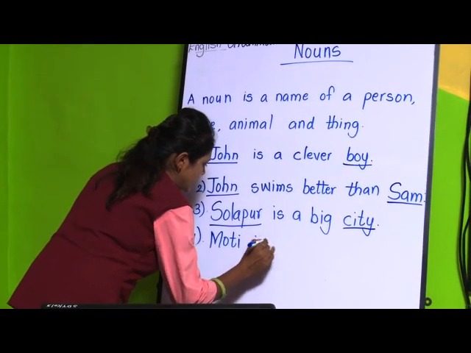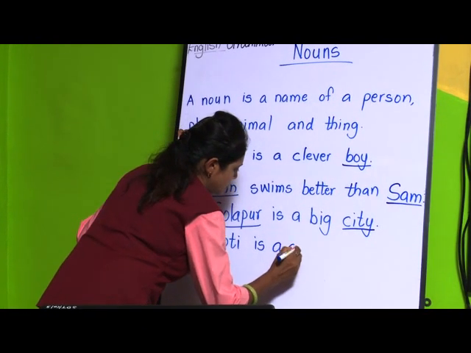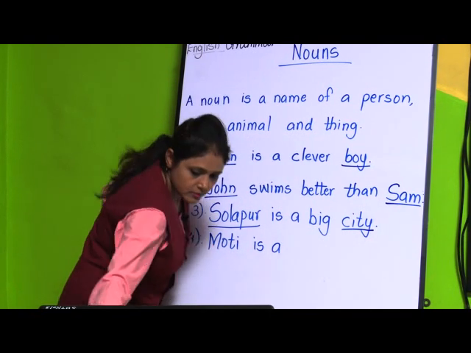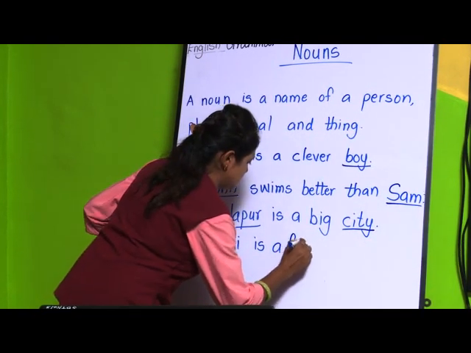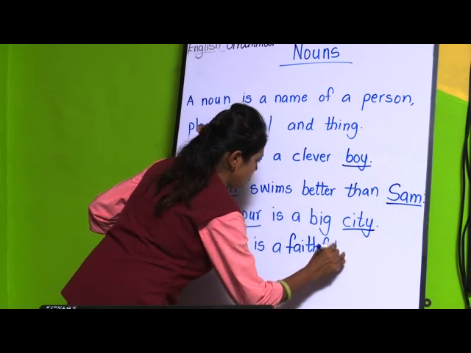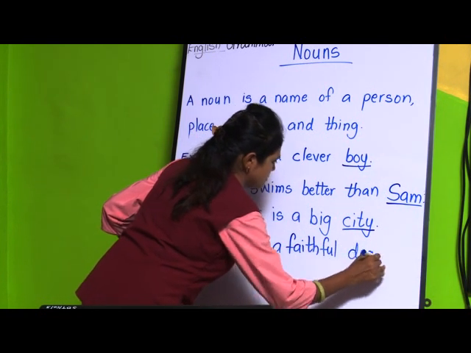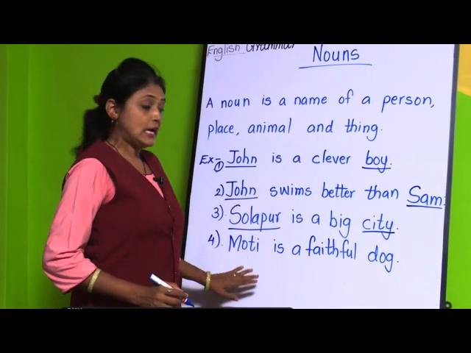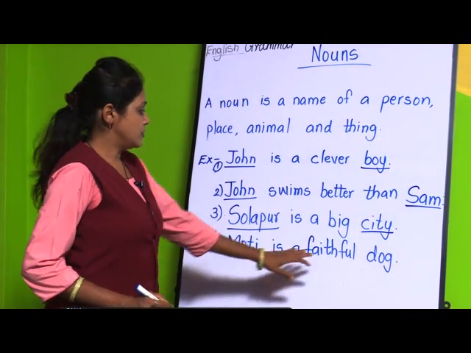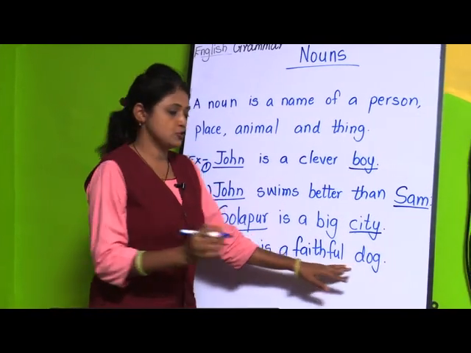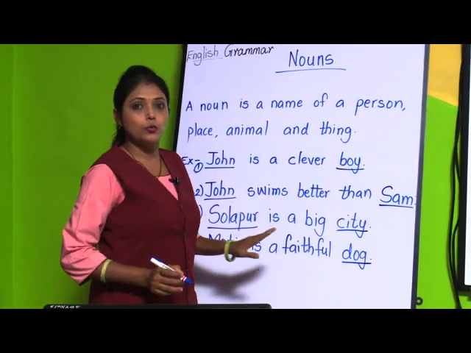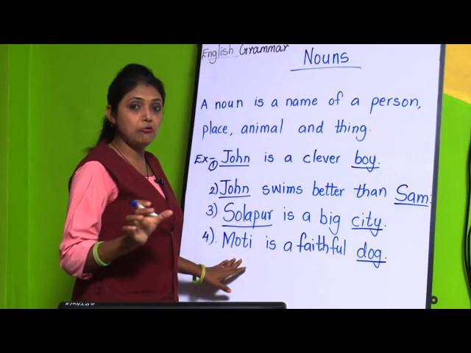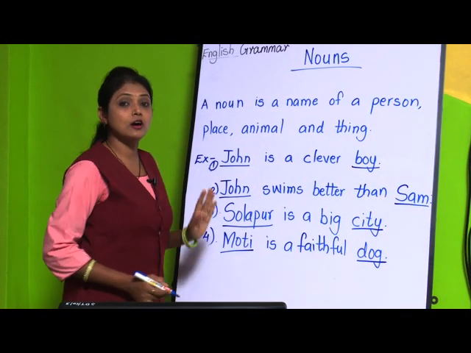Okay. Now we will see about animals. Moti is a faithful dog. Okay. Moti is a faithful dog. So here dog is the animal, so dog is a noun, but the name of the dog is Moti. So Moti is the name of the dog. So this is also a noun.